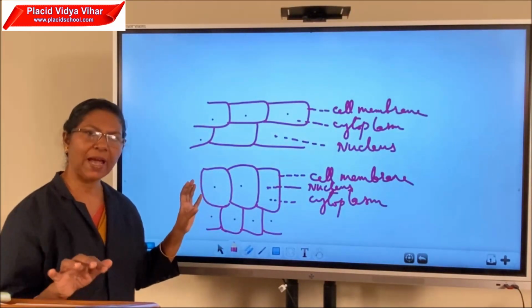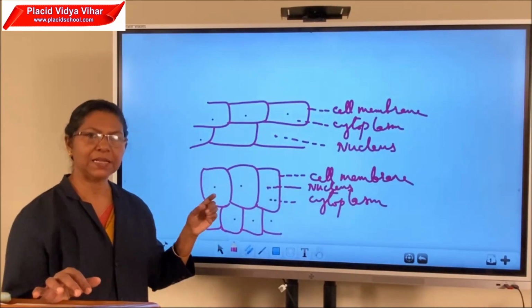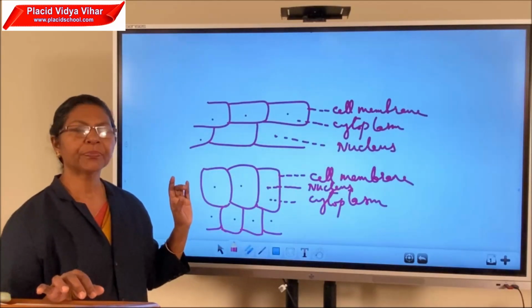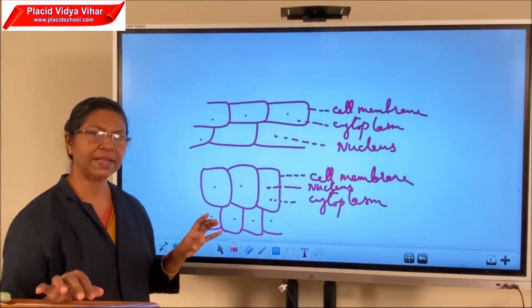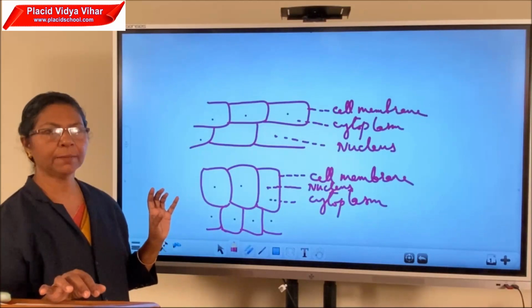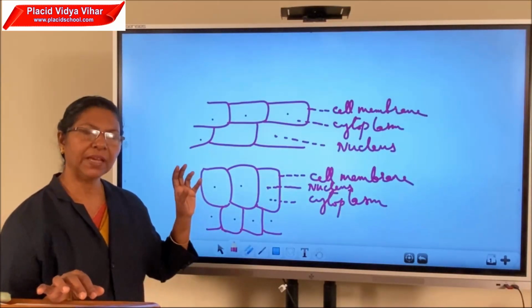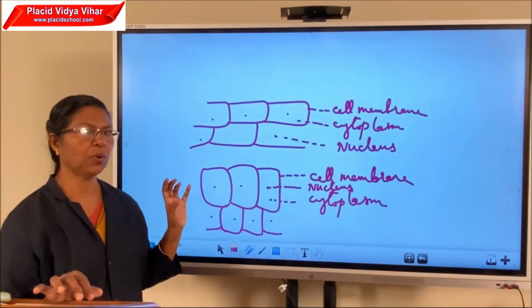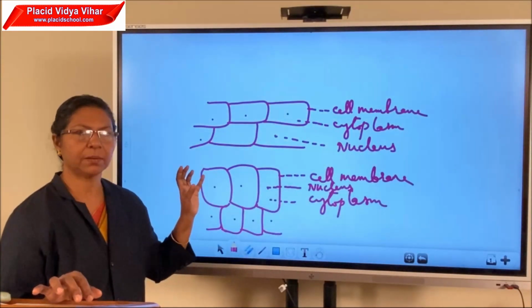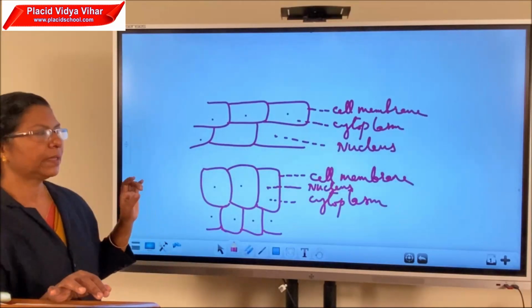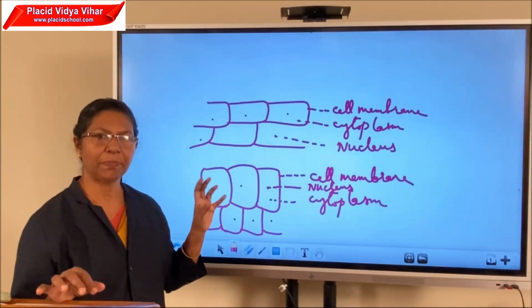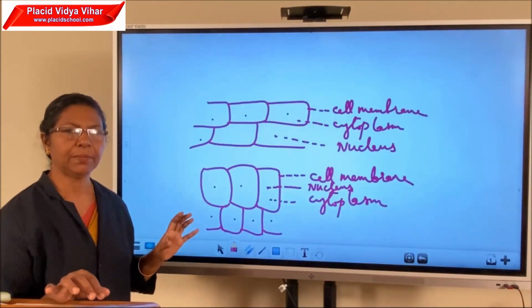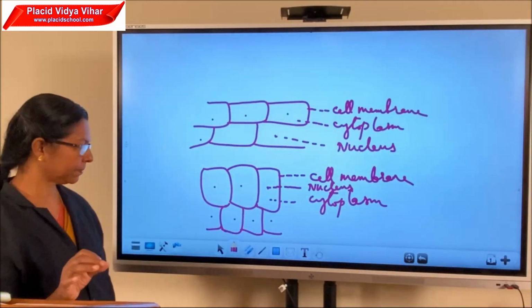So what's the difference between animal cell and plant cell? In animal cell, the nucleus is in the center. In plant cell, nucleus is in the periphery. In plant cells, there is a cell wall. In animal cell, cell wall is absent. In plant cell, we can see a big central vacuole in the center. In animal cell, vacuole is small and it is present in the cytoplasm. Then in plant cell, we can see plastids, that is colored substances scattered in the cytoplasm, but in animal cell, plastids are absent.